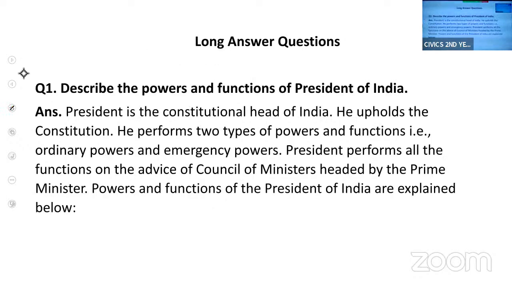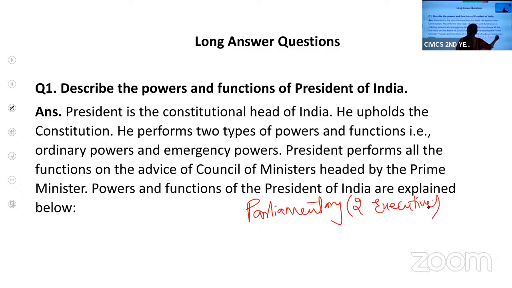So let us start with the powers and functions of the President. The President is the constitutional head of the state. He is the nominal executive. In India, we have adopted the parliamentary form of government, where you have two executives: one is the nominal executive and the other is the real executive.